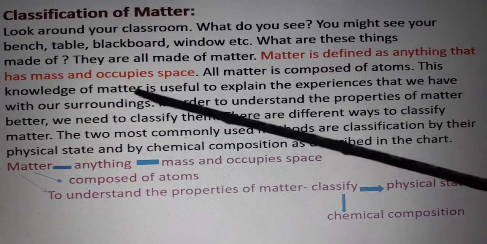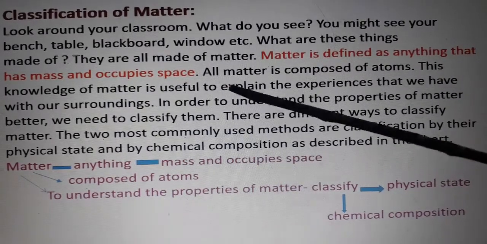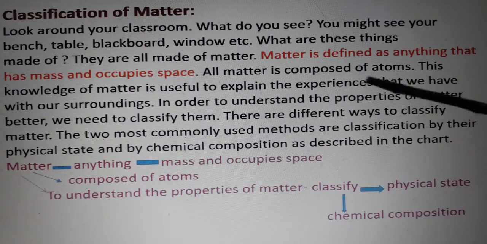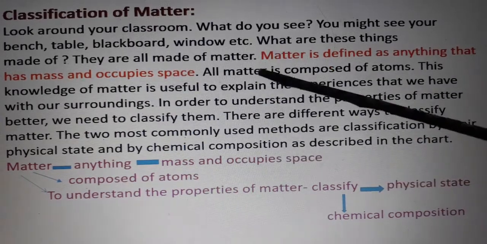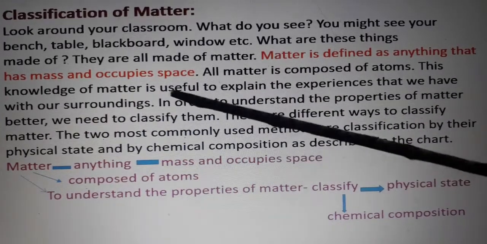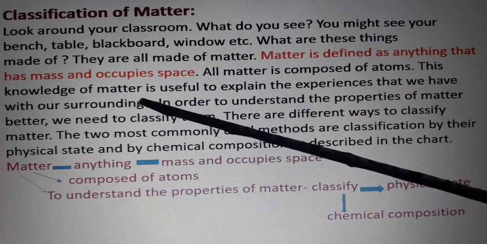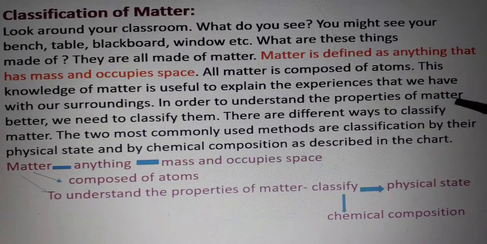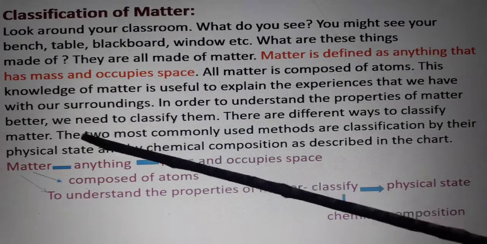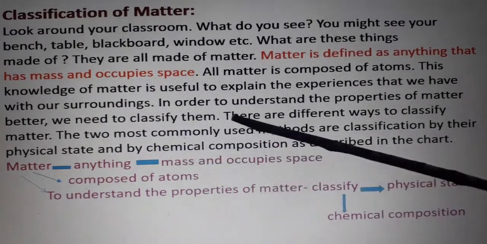This knowledge of matter is useful to explain the experiences that we have with our surroundings. In order to understand the properties of matter better, we need to classify them.